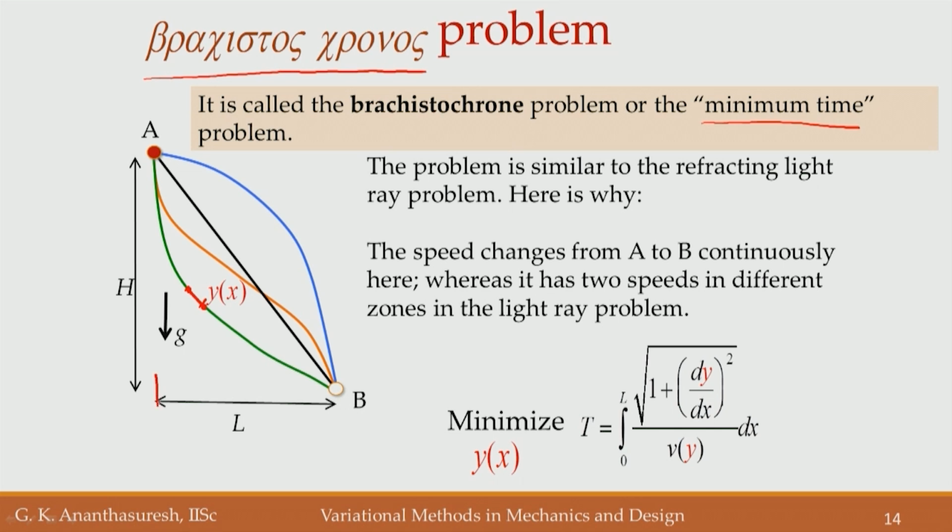If you take your axis here like this, x and this is y, then y of x is our function. In terms of y of x, it turns out to be this integral from 0 to L of square root of 1 plus (dy by dx) square divided by v of y, which we have to derive from conservation of energy.